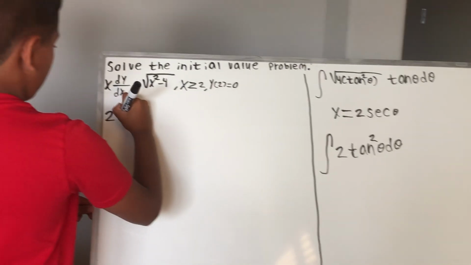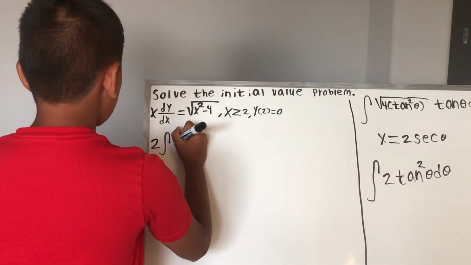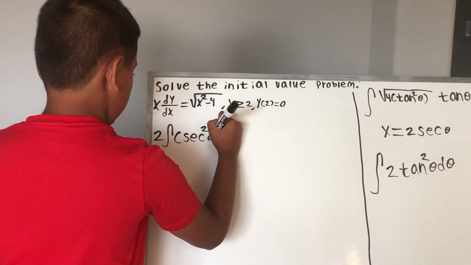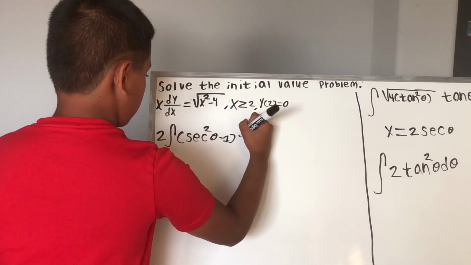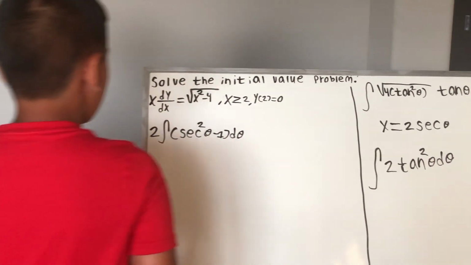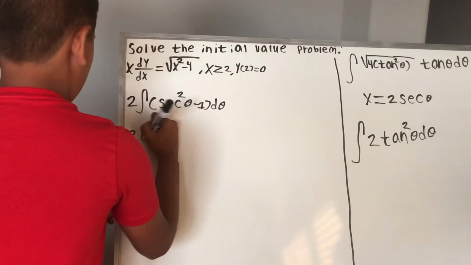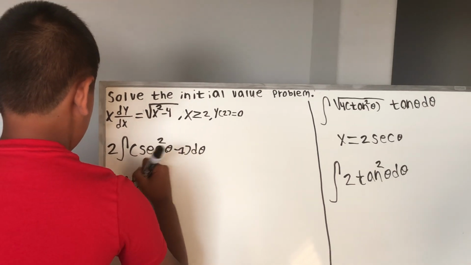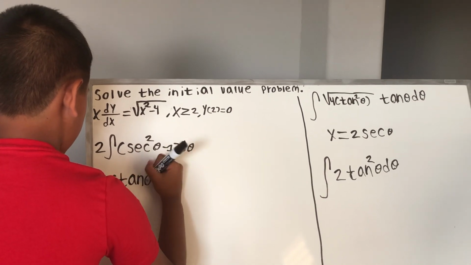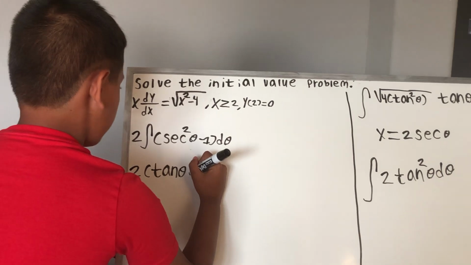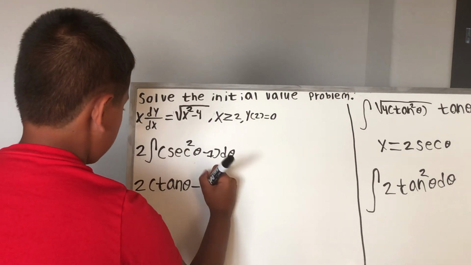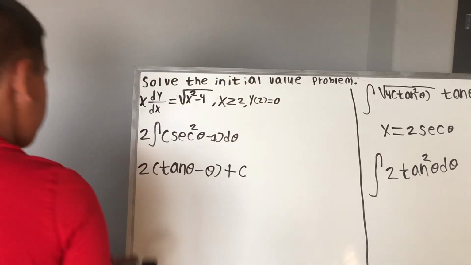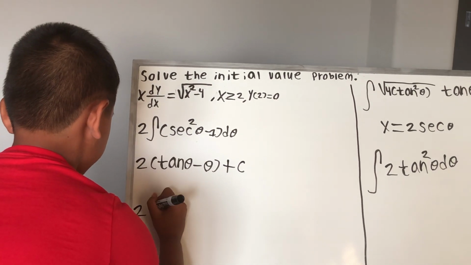You have integral of, we know that tan squared theta is the same as secant squared theta minus 1, and this goes d theta. So now same as 2 times, we know that the integral of secant squared theta d theta is tan theta. And then we have minus, integral 1 d theta is theta, and it's closed, plus c. So now same as 2 times.